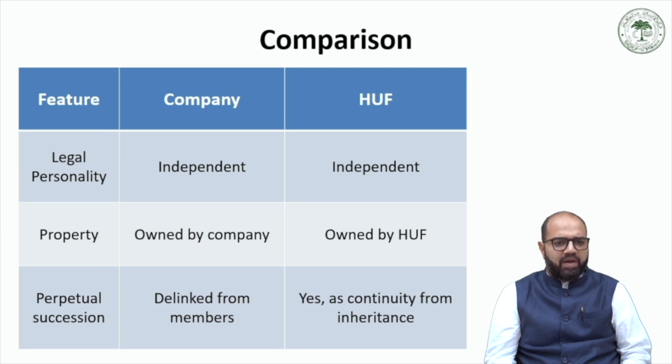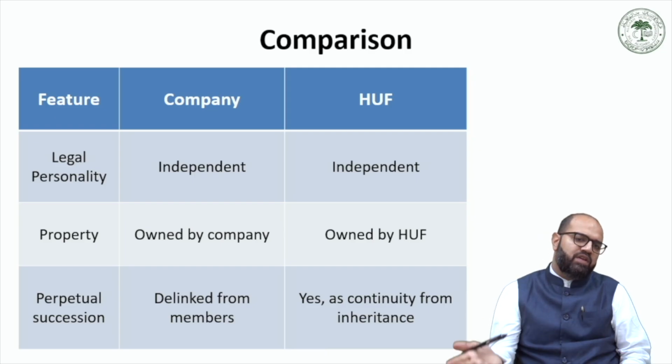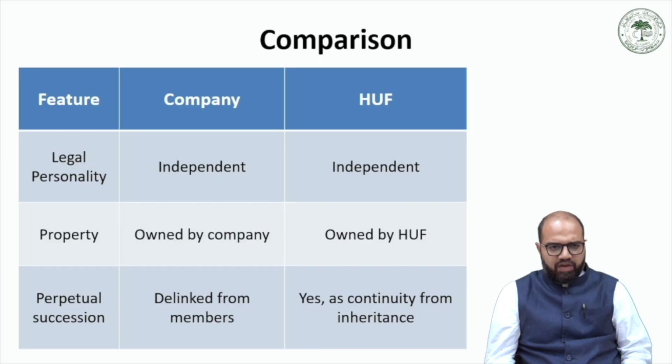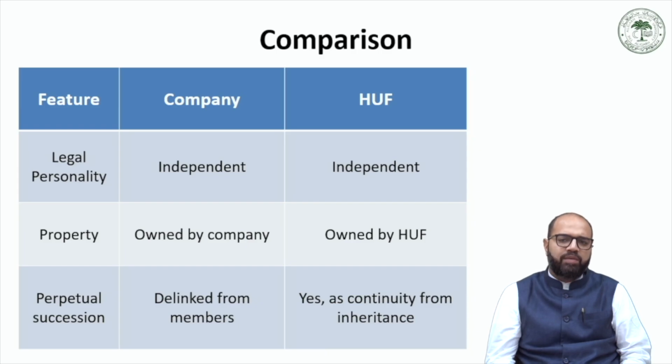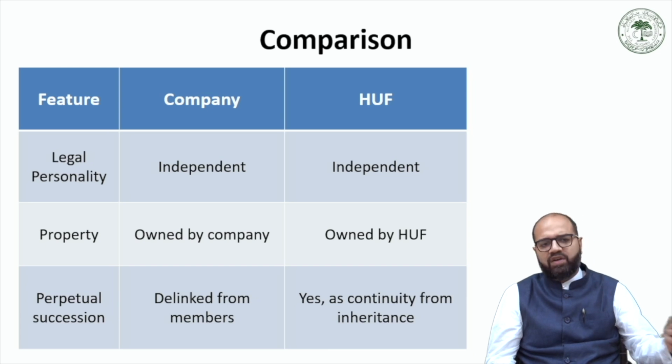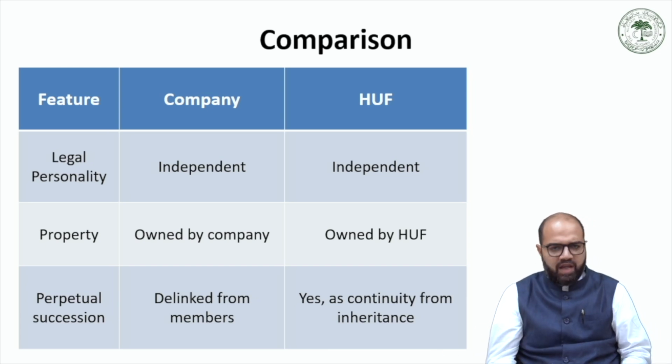So the property is owned by the company, and the property of an HUF is also owned by the Hindu undivided family. In a company there is perpetual succession, as the life of a company is delinked from its members, and in the case of an HUF also there are aspects of perpetual succession because the business of an HUF can be inherited by new members who are born in the family. So if somebody dies, they naturally exit the business, and somebody who is born inherits the business. So this degree of continuity from inheritance is present in an HUF.